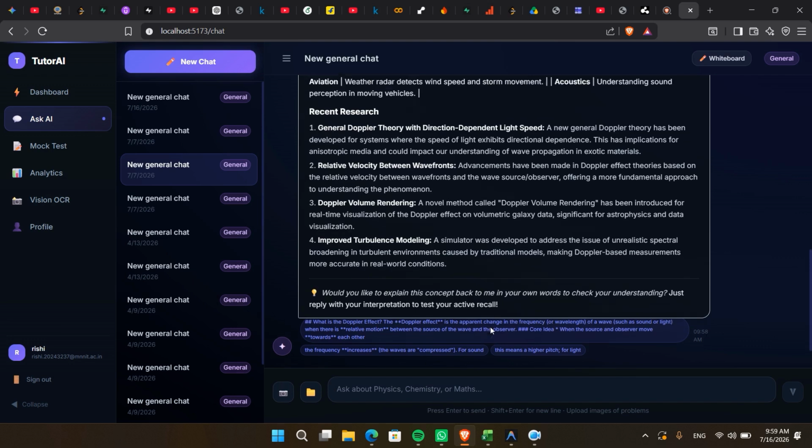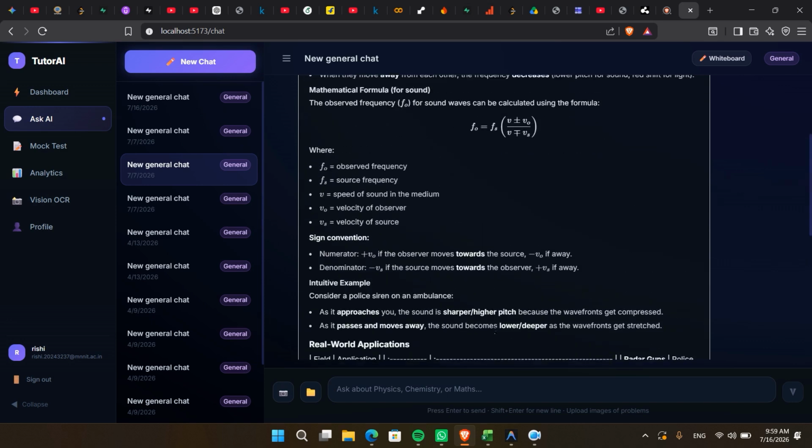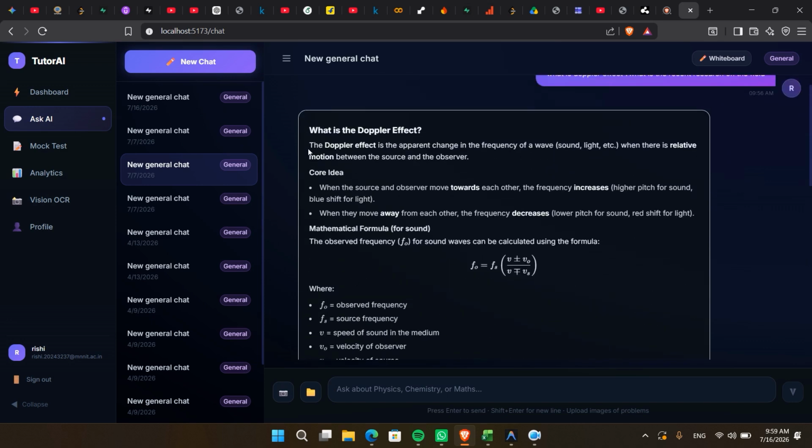Once all participating agents complete their work, the response reaches the composer agent. The composer combines outputs from the tutor agent, research agent, and critic agent into a single, well-structured explanation. It formats equations, organizes important concepts, removes redundant information, and produces the final response shown to the student.